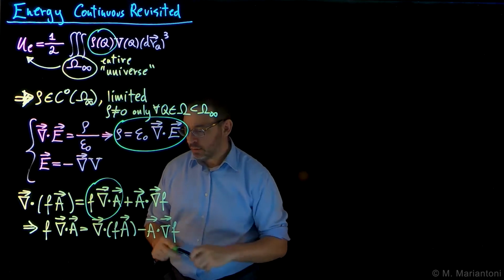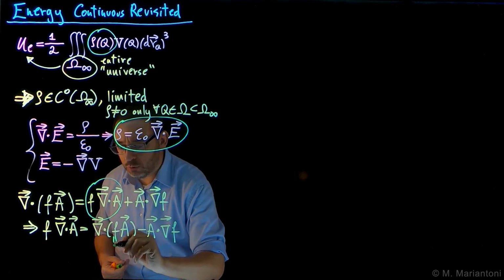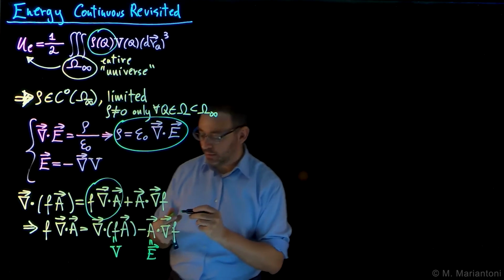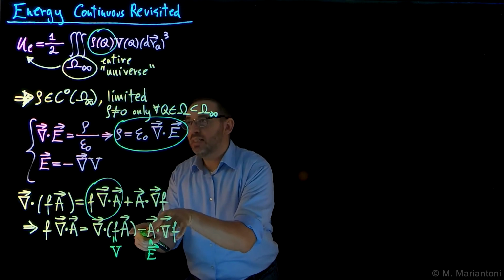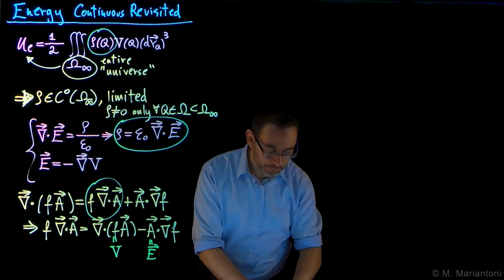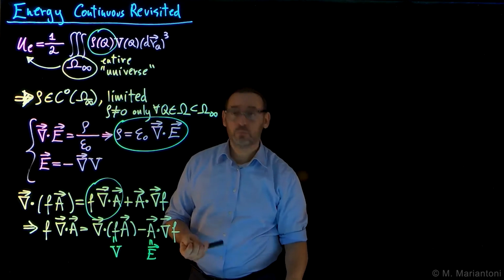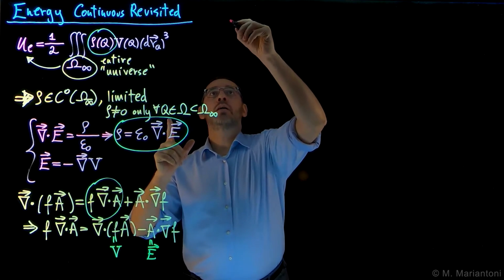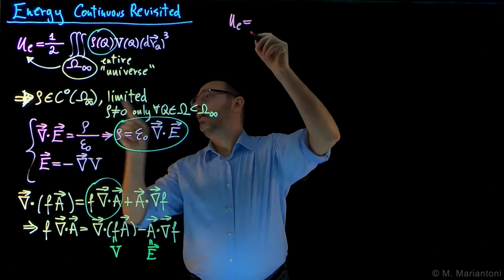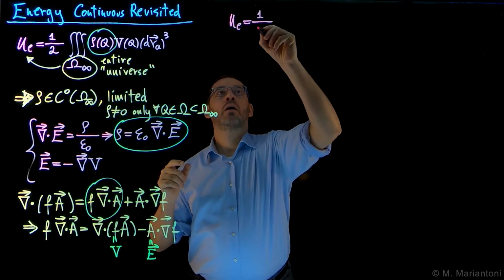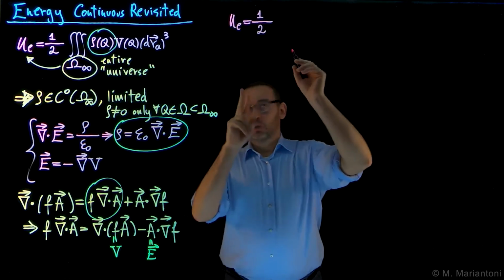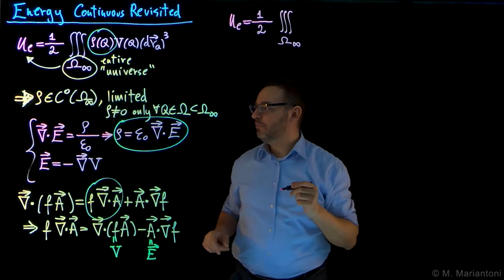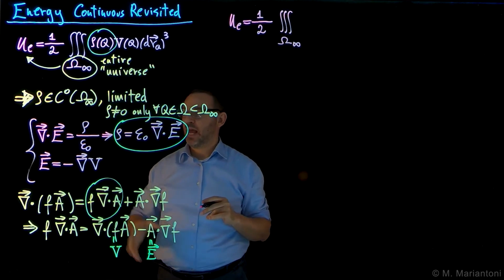Now we can do a simple mapping where we know that f is equal to capital V, whereas A is equal to E vector, the electrostatic field. By doing so, we can substitute this expression into this integral, keeping in mind this expression here, and therefore we obtain here that UE, the electrostatic energy, is given by 1/2 the integral, two terms, the volume integral on the entire universe, capital omega infinite, so the whole space where we want to capture our energy.